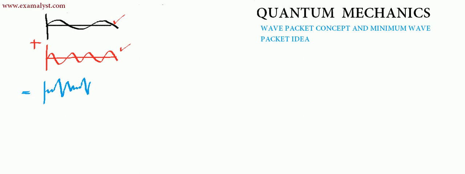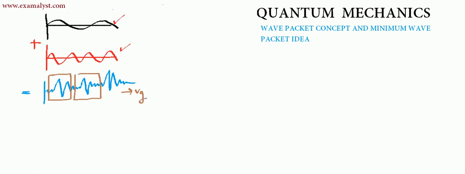So you see an interesting thing about the resultant wave. What do you get? The resultant wave that you get is a wave packet. These are called wave packets because there is no constant amplitude here, and the wave packet travels with a velocity called the group velocity, so its velocity is different.